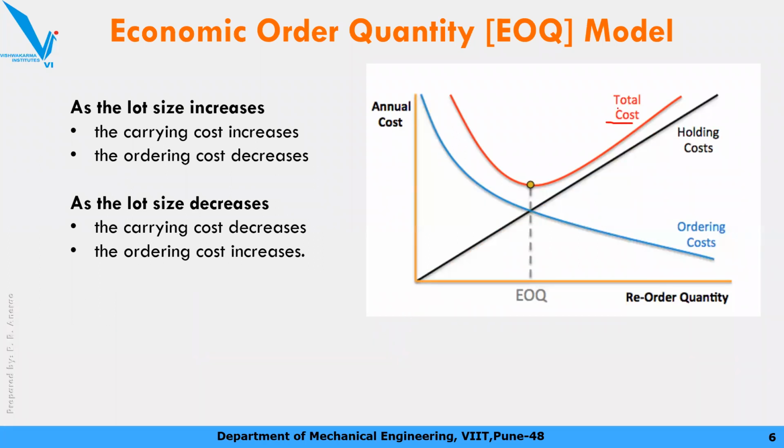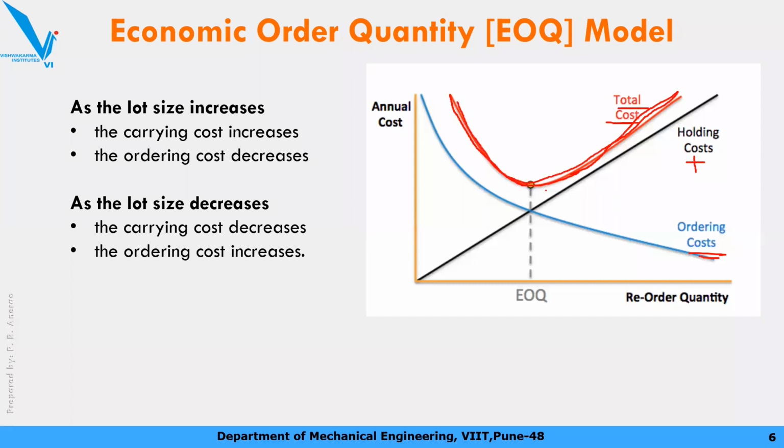Now what is total cost? Here we have considered only holding cost plus ordering cost. So total cost will go like this: as order quantity increases, it will go down, and then after some time it will increase again because holding cost is increasing. So your total cost will go like this.